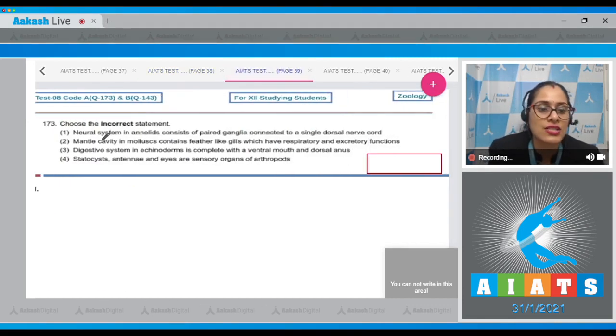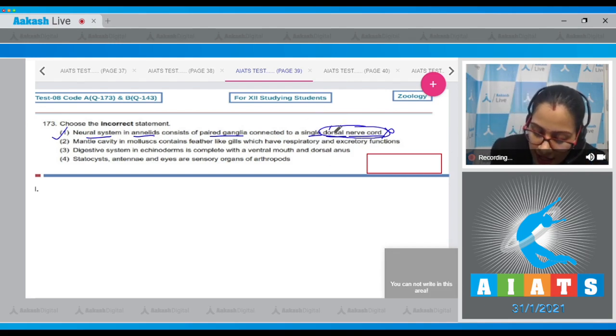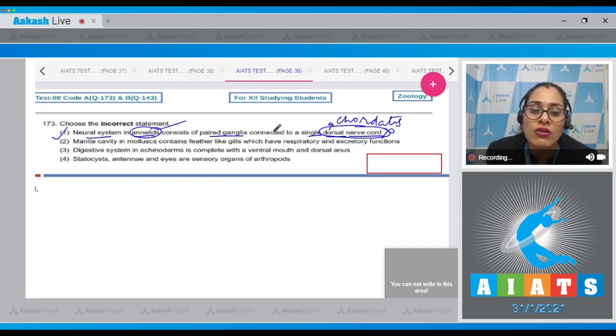Question number 173. Choose the incorrect statement. The very first statement says neural system in annelids consists of paired ganglia connected to a single dorsal nerve cord. And this is an incorrect statement. So this is a correct answer to our question. Because dorsal nerve cord is a characteristic feature of chordates, whereas annelids are non-chordates. So the neural system in annelids does not possess a single dorsal nerve cord.